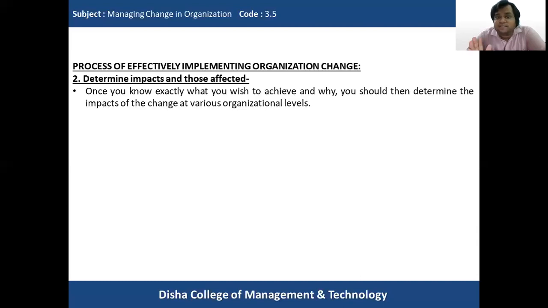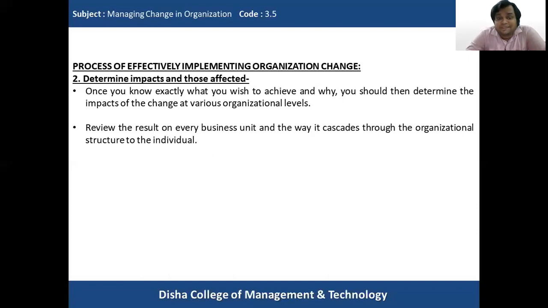Once you know exactly what you wish to achieve and why, you should then determine the impacts of the change at various organizational levels. So once we understand what change is required and why, we should understand the impact it will put at all organization levels, on all individuals and all departments throughout the organization. So we will be able to prepare those individuals to embrace the change. So this is very important.